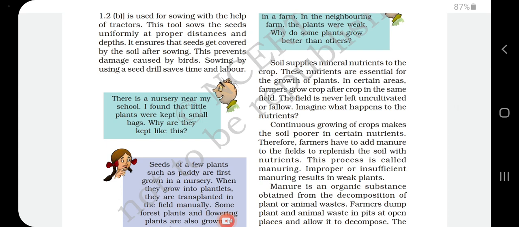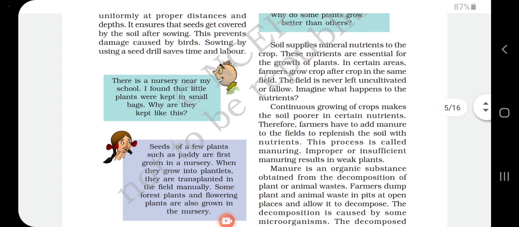The seeds of a few plants such as paddy are first grown in a nursery. When they grow into plants, they are transplanted in the field manually. Some forest plants, big plants also, are known as saplings. Some forest plants and flowering plants are also grown in the nursery.